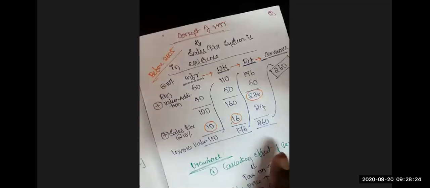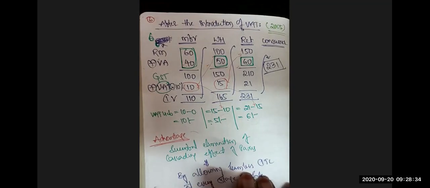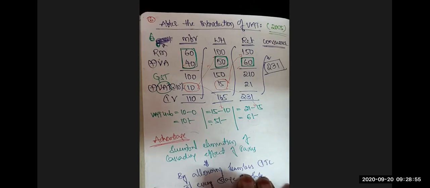Now, look at the same transaction after the introduction of VAT in the year 2005. GST is a value added tax. That is why I have taken the example of VAT, and if you understand why VAT was introduced, then you can easily understand why GST was introduced. Are you following now? I'm coming from the roots. If you understand the fundamentals, then you can understand the introduction of GST with very clarity. Is that clear, everyone?